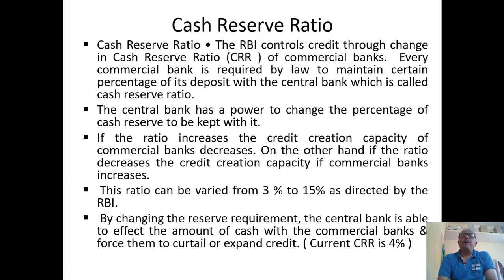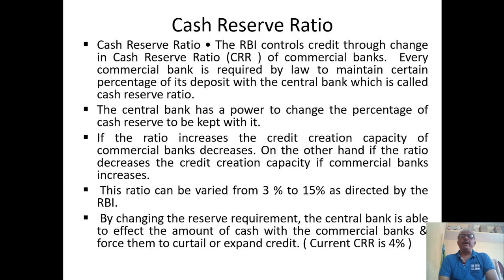The central bank has the power to change the percentage of cash reserve to be kept with it, which means it has the legal right to change. If the ratio increases, the credit creation capacity of the commercial banks decreases. On the other hand, if the ratio decreases, the credit creation capacity of commercial banks increases. When the RBI decreases the cash reserve ratio, obviously the credit creation capacity of the commercial banks increases.